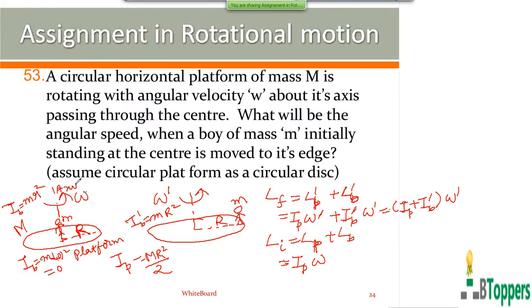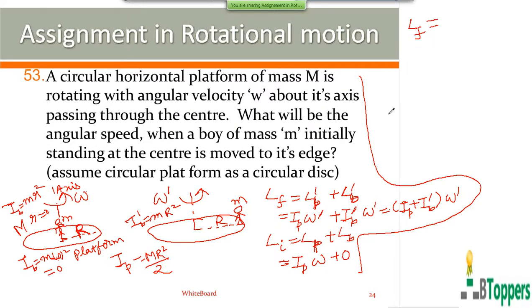You can write the moment of inertia of the buoy about the vertical axis in the first case as small m into r squared. But initially the buoy is standing at the center, so small r is 0. So the initial value of the moment of inertia of the buoy is 0. So the initial angular momentum of the buoy can be taken as 0. Therefore, the final angular momentum of the system of the buoy and the platform.